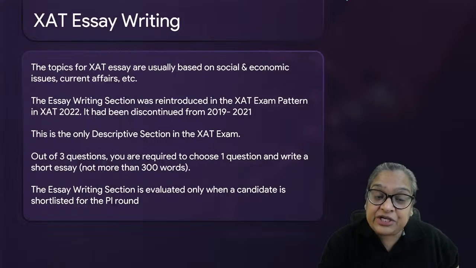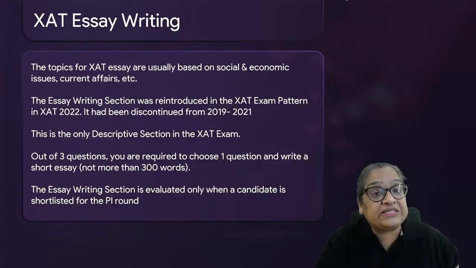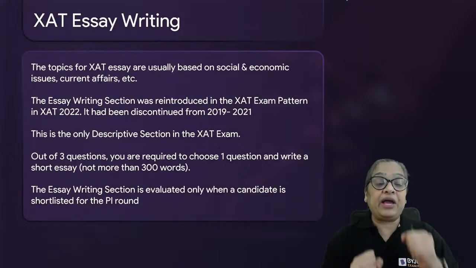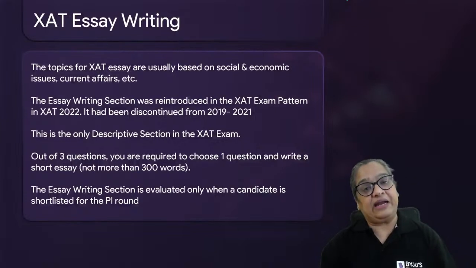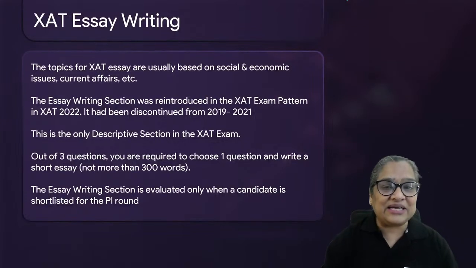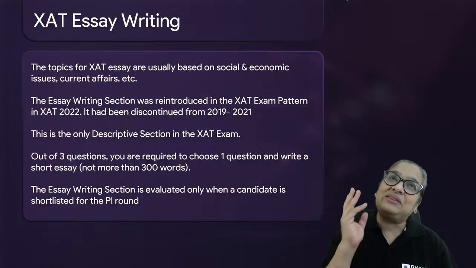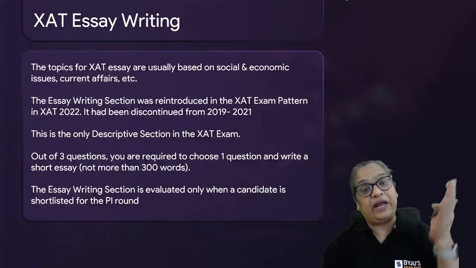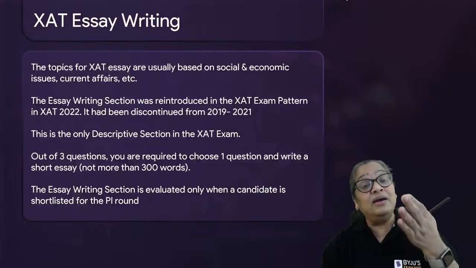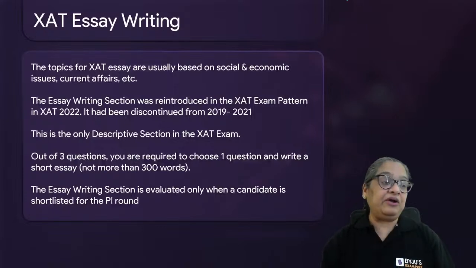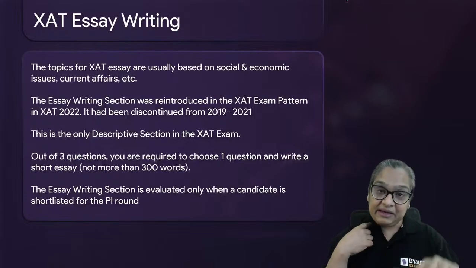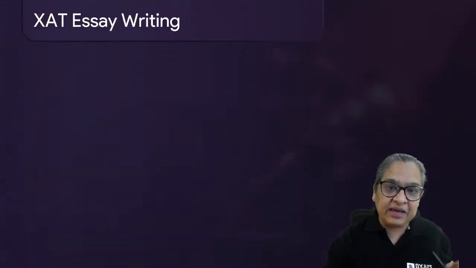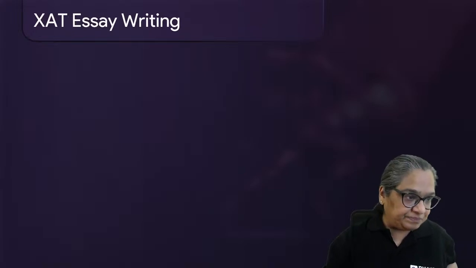The essay writing section is only evaluated when you are shortlisted for the second round, which is why I say you should be confident and prepare for the essay writing section. You are not writing the test saying, "Acha, hoga to hoga, tab dekhenge," because that time you don't have a second round. Your essay should be good here when you're writing the main entrance exam, right? So you are preparing here, which will also help you for your WAT sessions, like Shivam was asking, which is the CAT essay writing section.